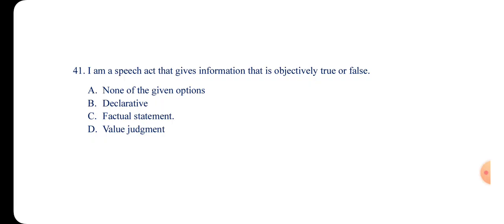You only type value judgment. I've been reviewing your comments, but sometimes if you write A or B, I will not understand it. If you think it is a factual statement, value judgment, or whatever, you can drop it under the comment section and I'll review it for you. If you don't understand anything, drop it under the comment section and I'll attend to you. So the answer is what?